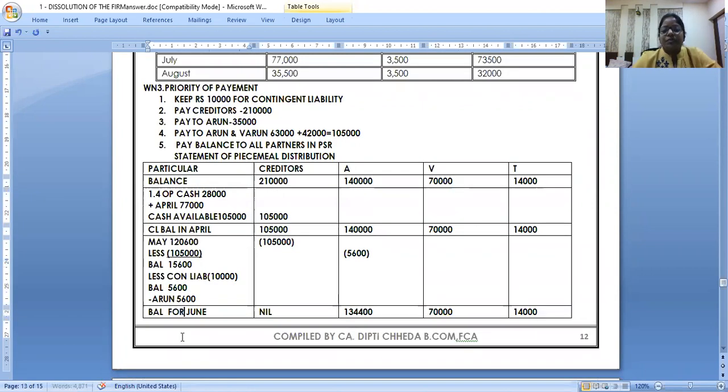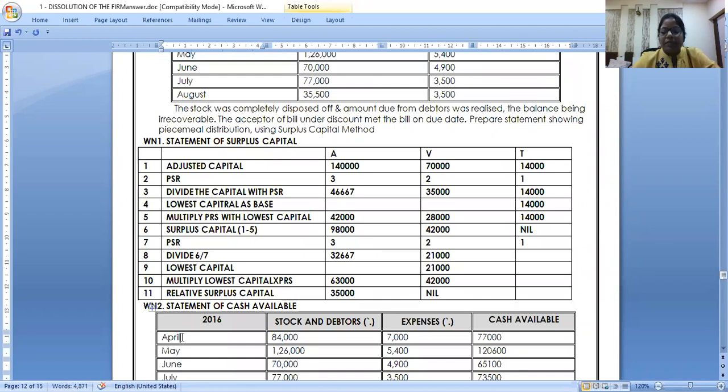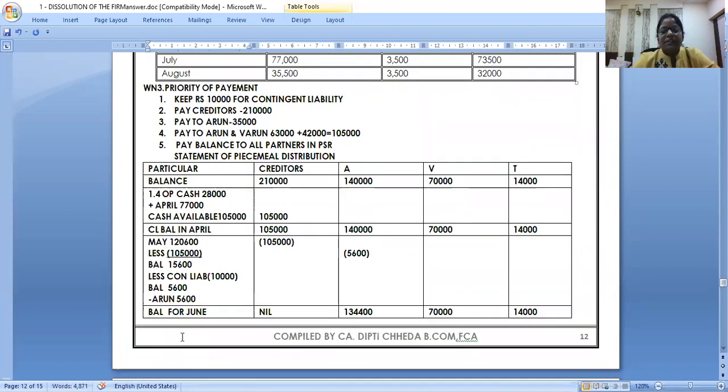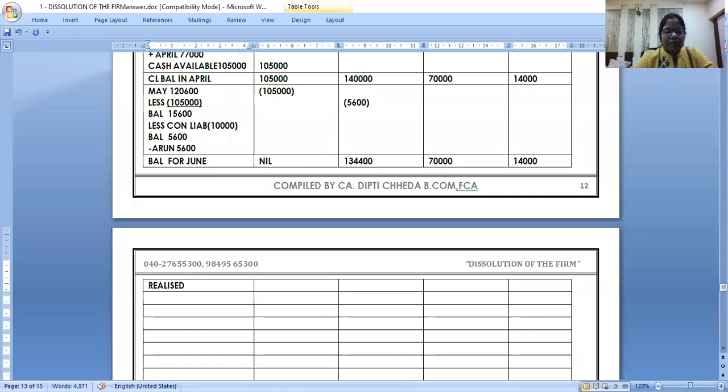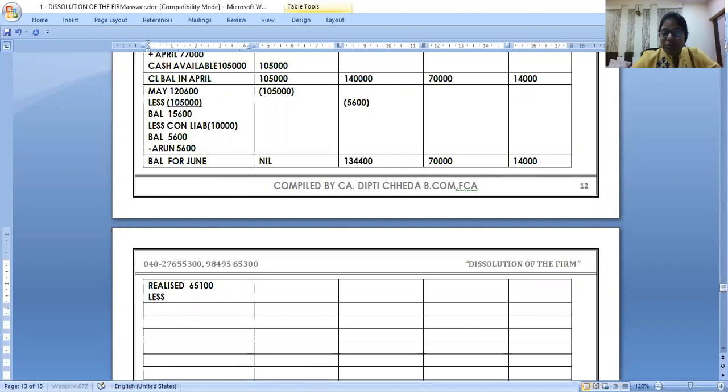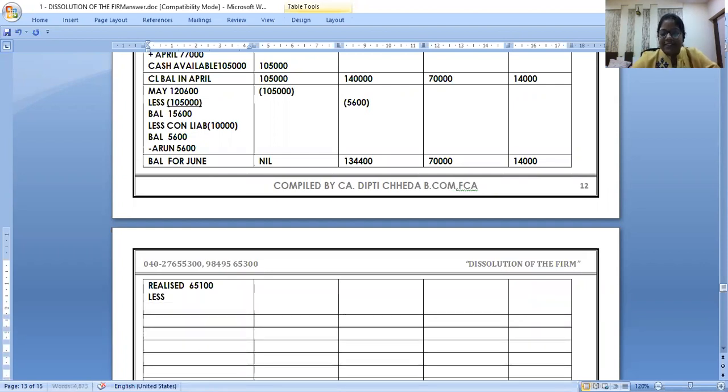Now let me see how much I have realized for June. 65,100. You have realized 65,100 for June. Okay. Less, I have to pay. But see how I am calculating in bracket. I had to pay 35,000 to A minus I have already paid 5,600.